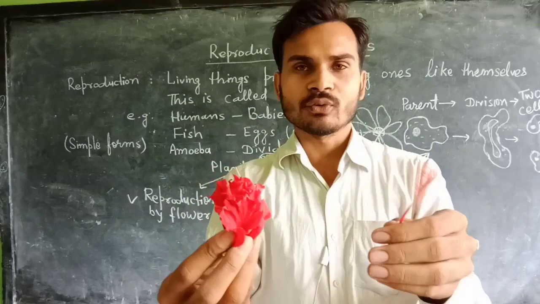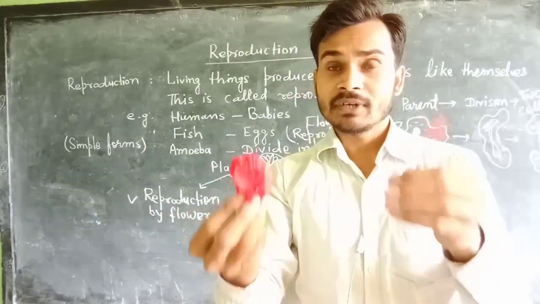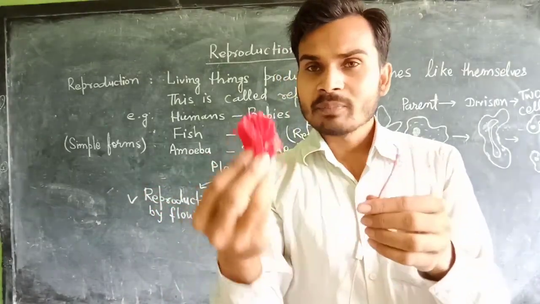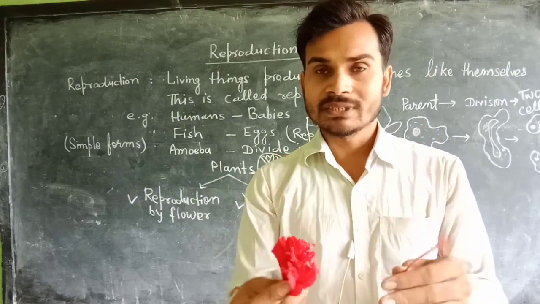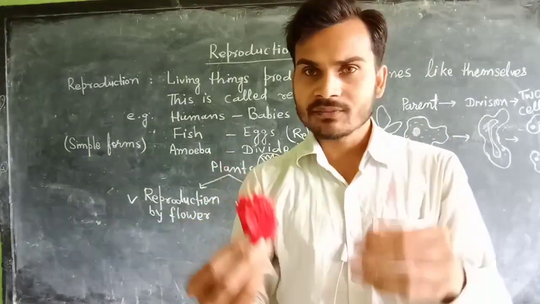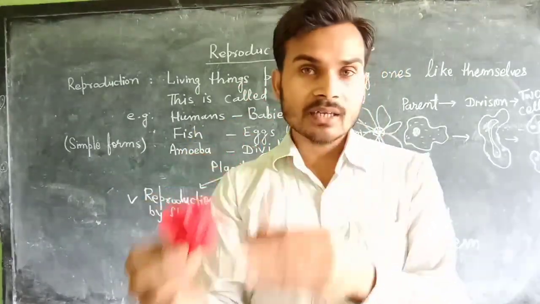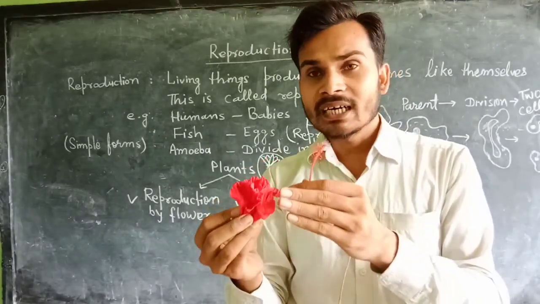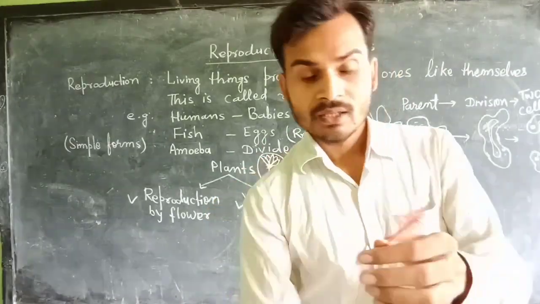Why are these colorful? Why do they have such an attractive aroma? Because their purpose is to attract insects for pollination. We shall study pollination in another video. So it is clear why petals are colorful. They are colorful because they attract insects for pollination.